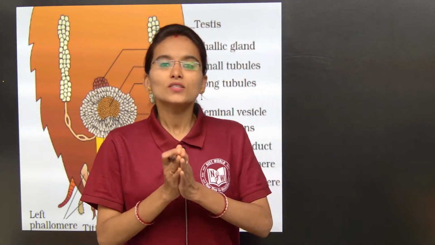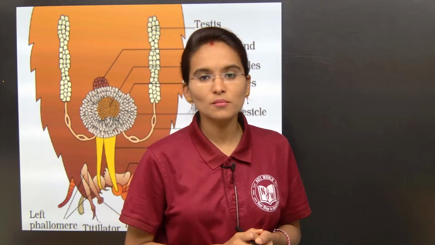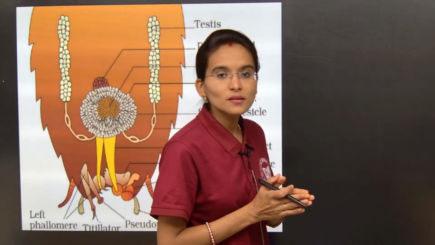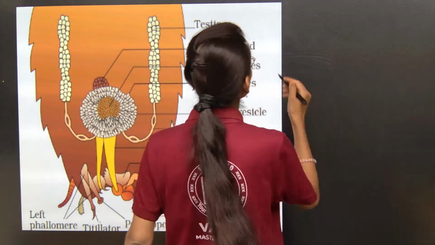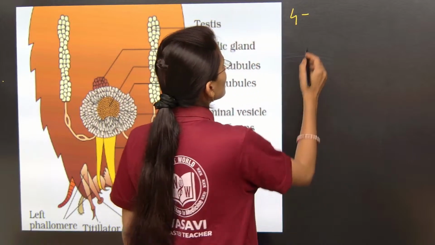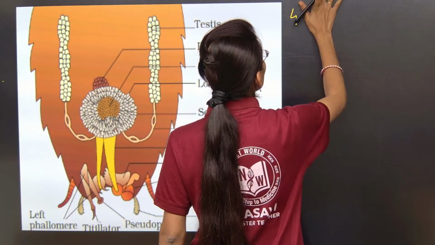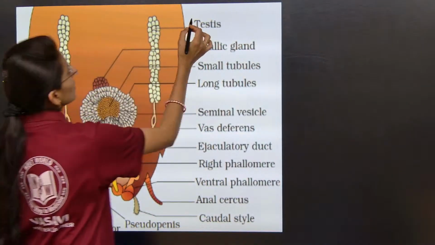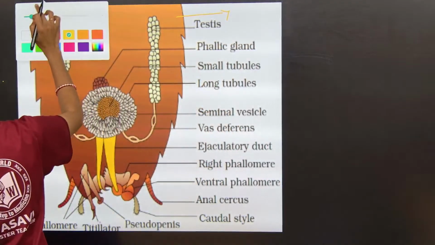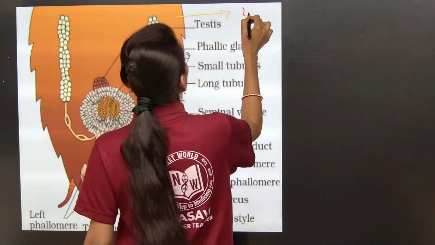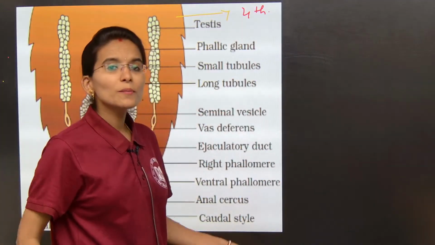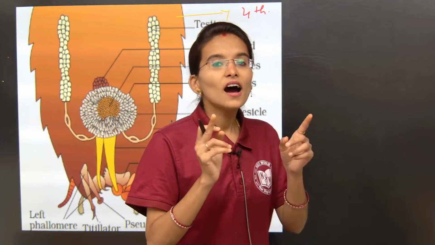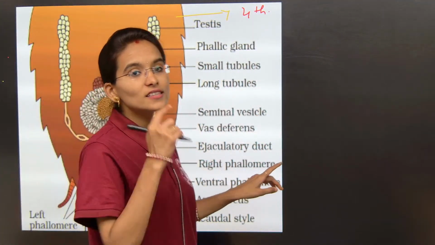Coming towards the male reproductive system of the cockroach. Usually the male reproductive system starts from the 4th to the 10th segment. Yes students, can you see here? Let me choose another color. From the 4th abdominal segment, the male reproductive system is going to start and it is going to end at the 10th segment, my dear students.